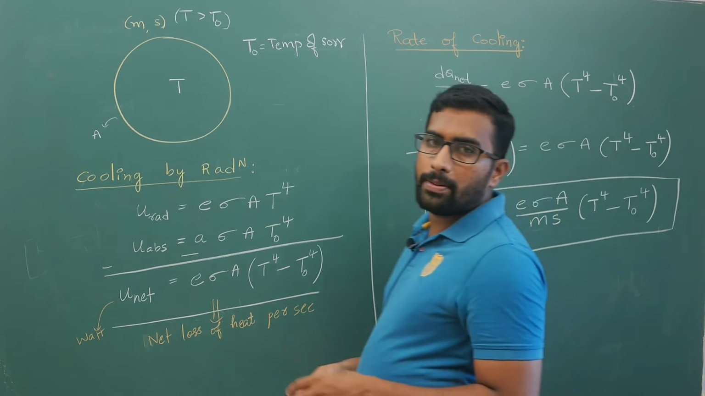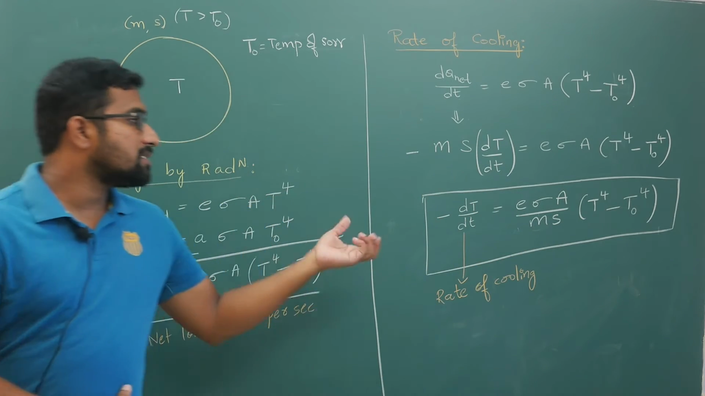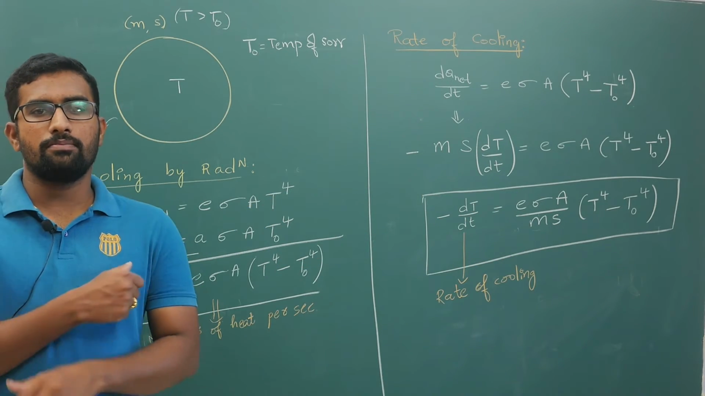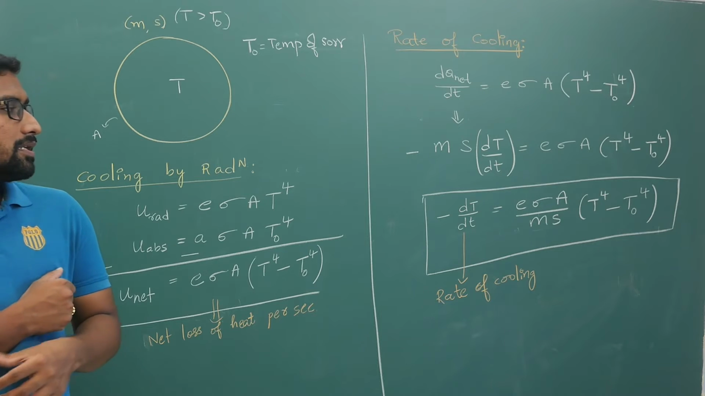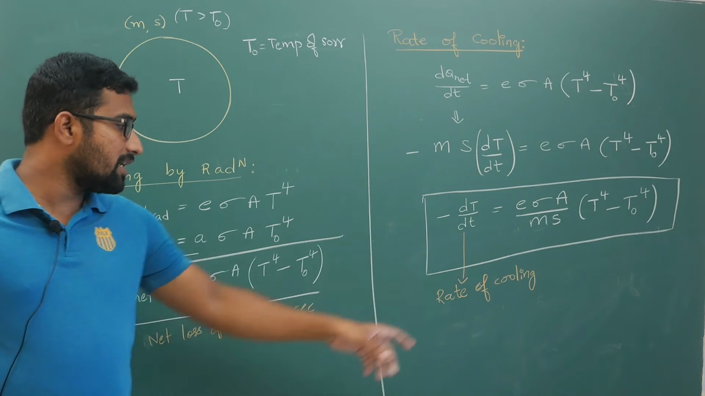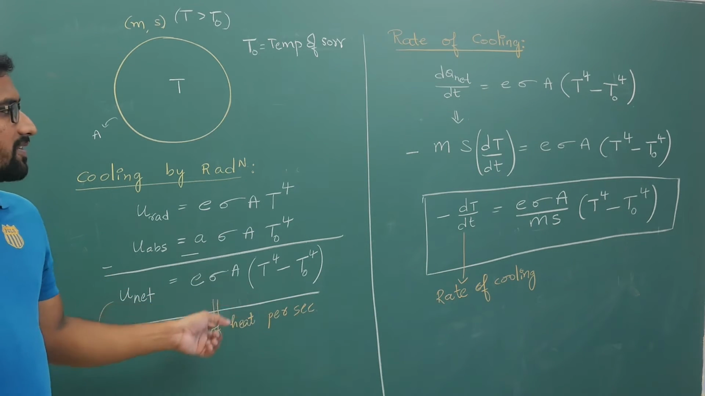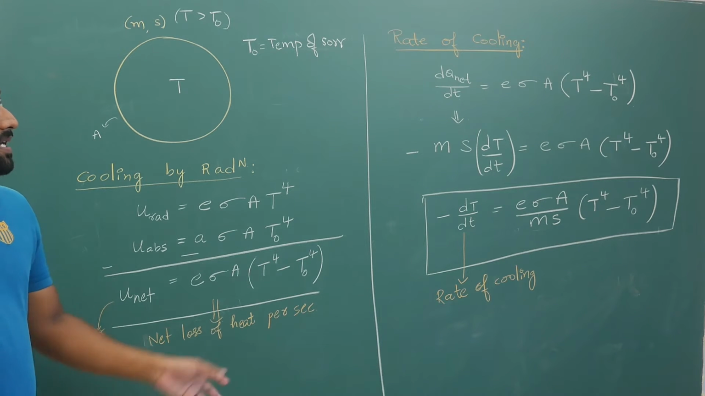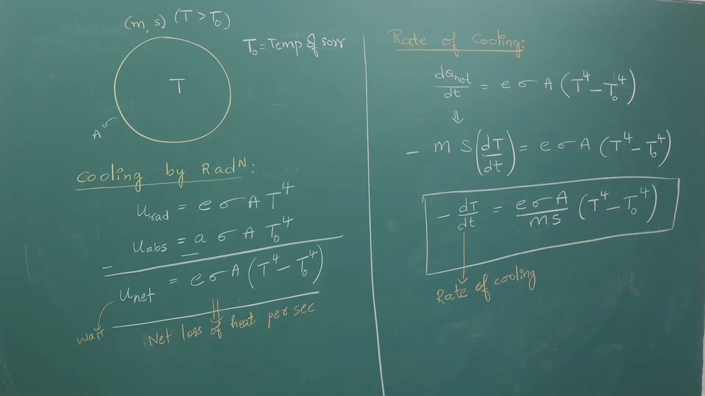So copy this stuff down. Based on this we will do some simple examples. Hope you have understood it. Your rate of cooling is different, your net loss of heat energy is different. Both expressions are different. Based on this, I will give you simple examples. You should do this stuff. Right? Come on.